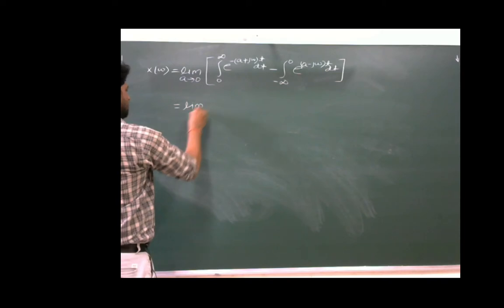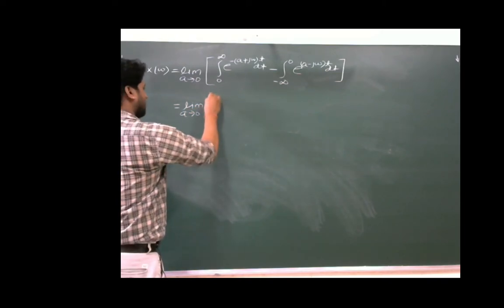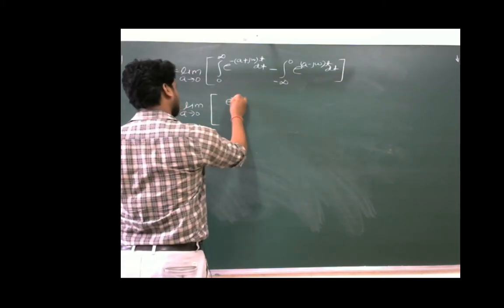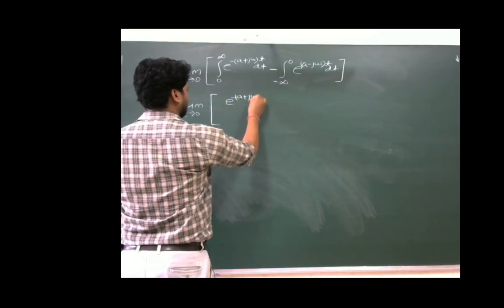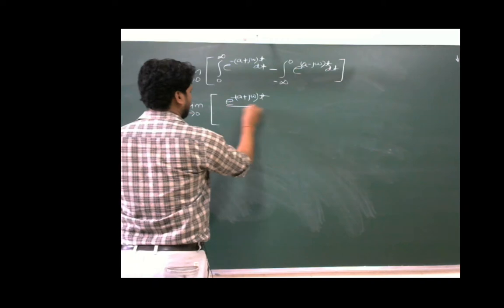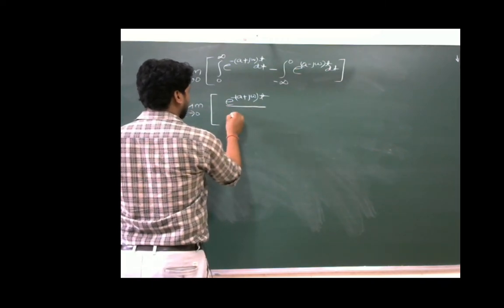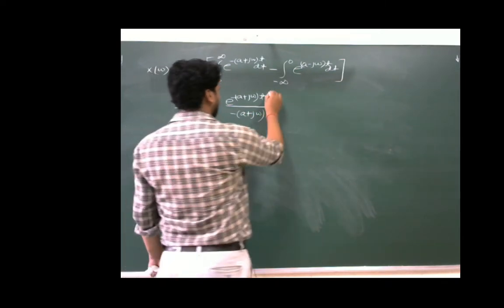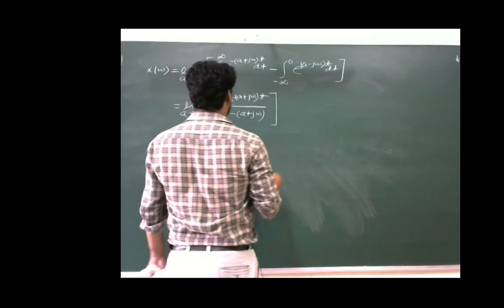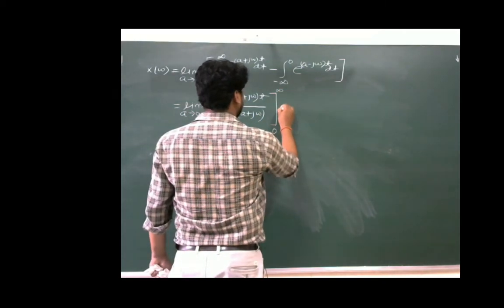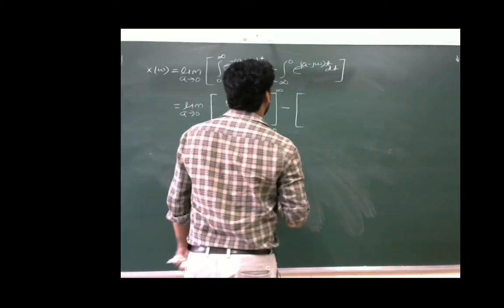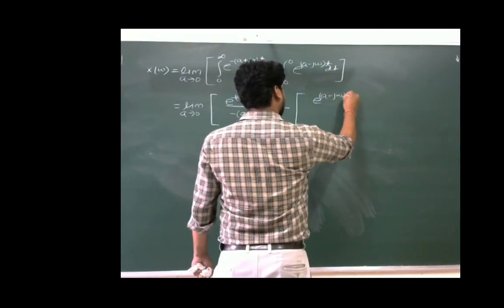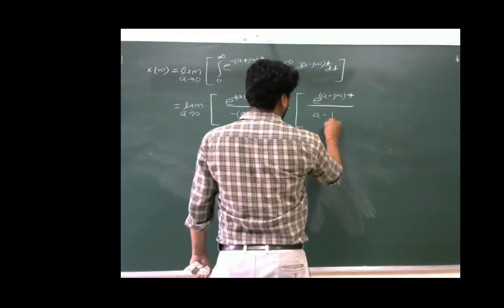This is limit a tends to 0, integration of e power minus a plus j omega will result in e power minus a plus j omega into t divided by minus a plus j omega, and limit on this is from 0 to infinite, minus e power a minus j omega into t divided by a minus j omega.